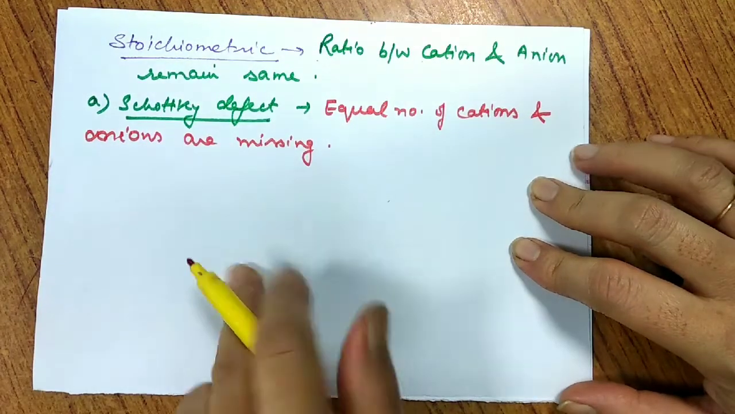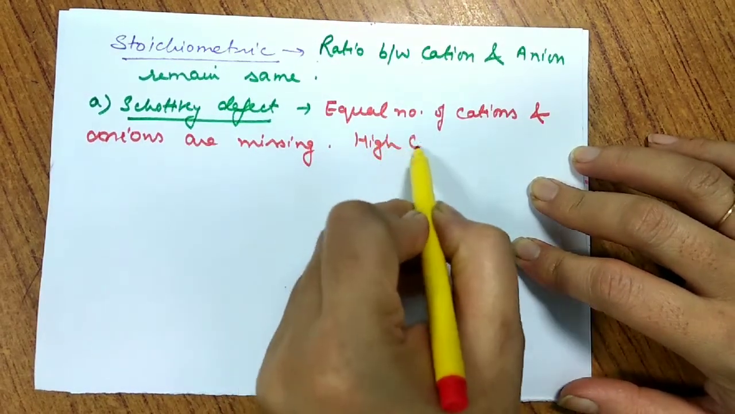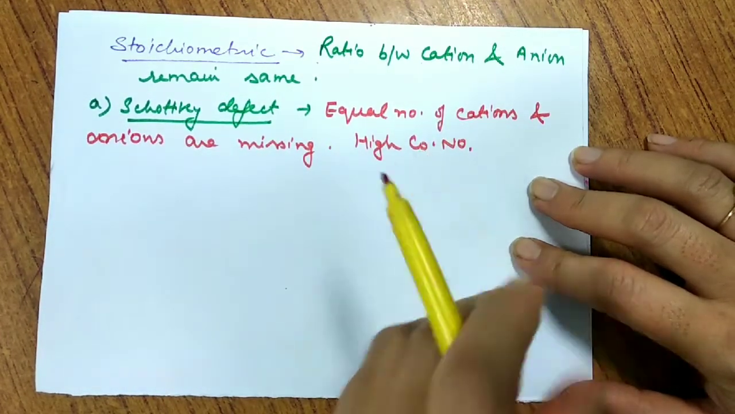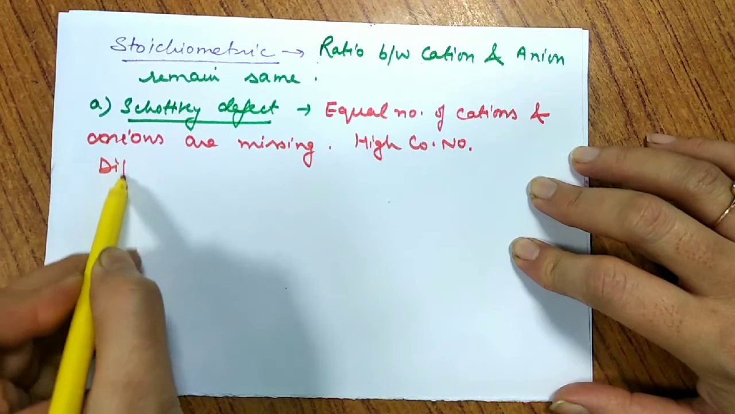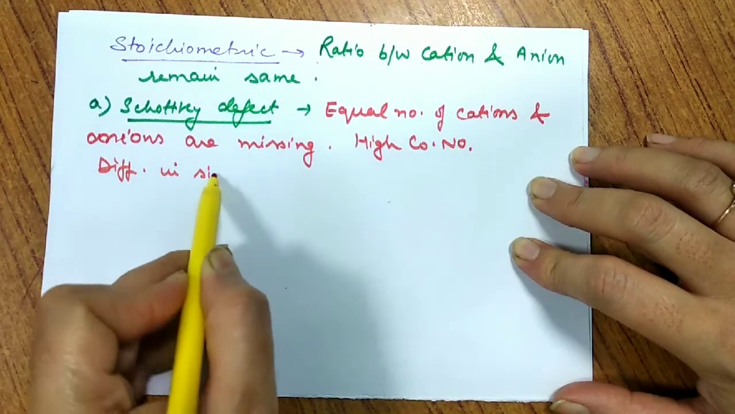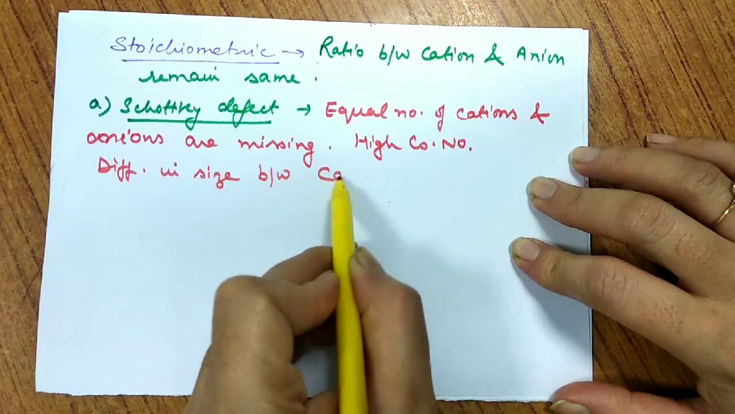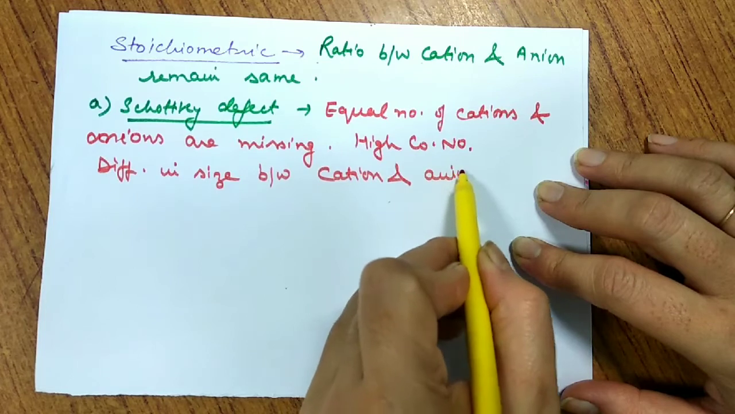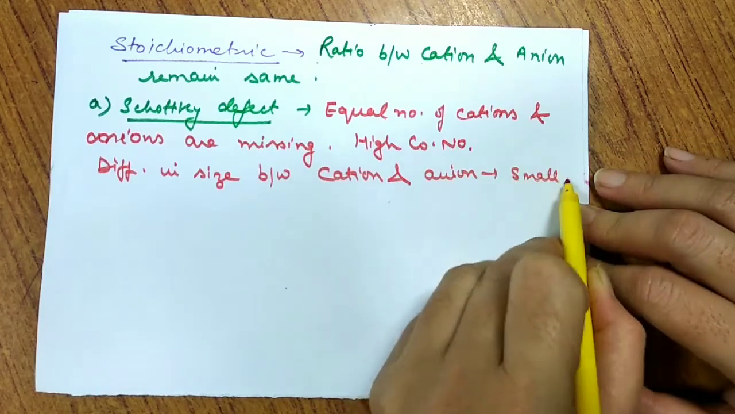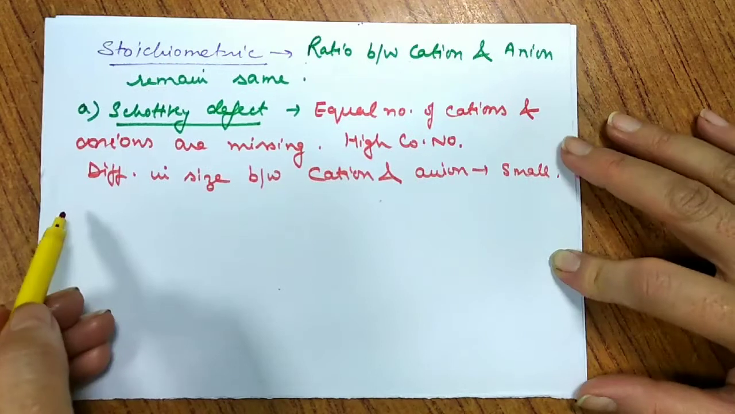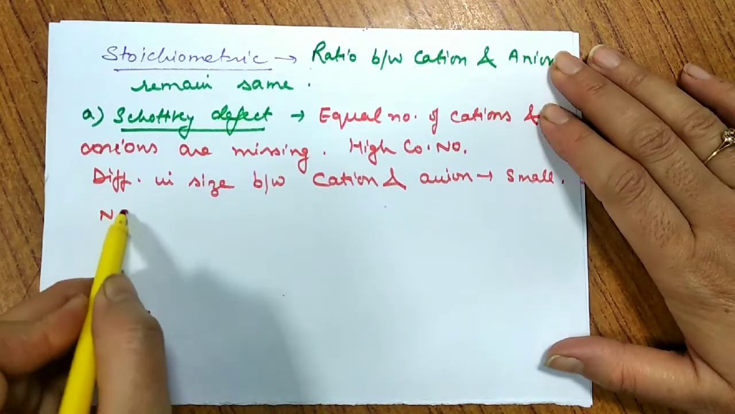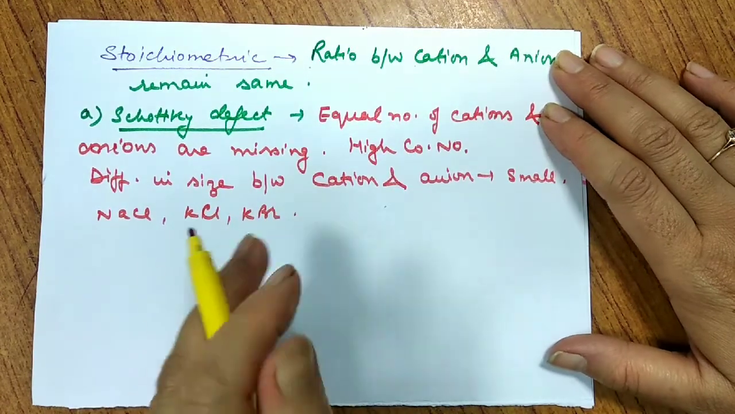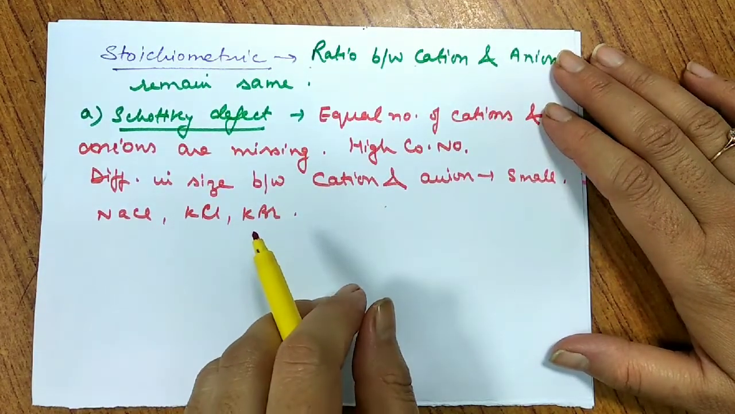Now, in what compounds has this type of defect been observed? Where we have a high coordination number. That means very close packing. So high coordination number is there. Another thing is when the difference in size between cation and anion is very small, then also we will find such a defect. And all alkali metal halides, generally NaCl, KCl, KBr, will undergo this type of defect.